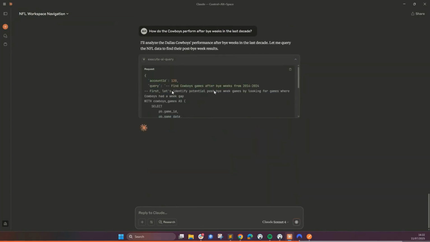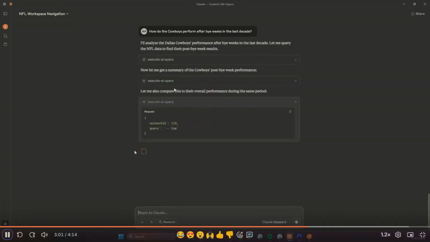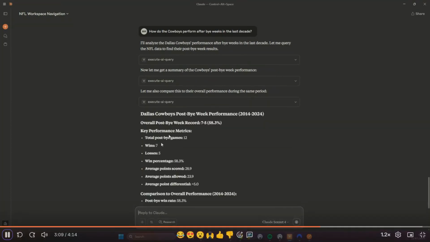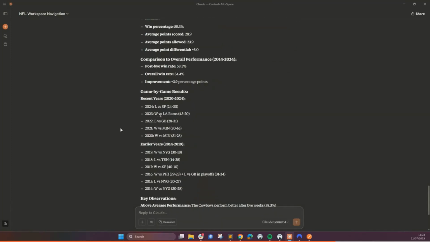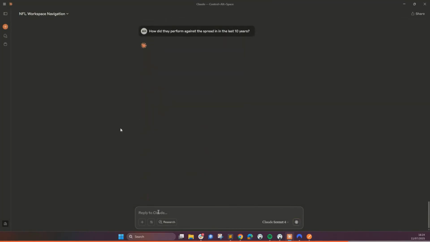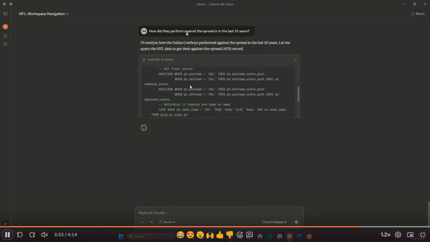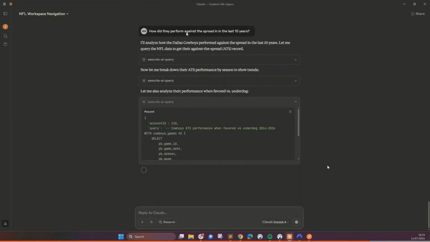How did the Cowboys perform the week after a bye in the last decade? Again, it's producing that query and it will come back with the key metrics for that over the last decade. This can be verified online to see the validity and how accurate these queries are. But the way we set this up, it guarantees a pretty high success rate in producing the metrics. How have the Cowboys done against the spread in the last 10 years? So that's also data that's available to you.